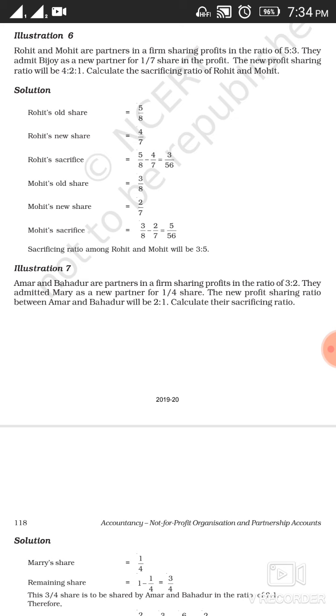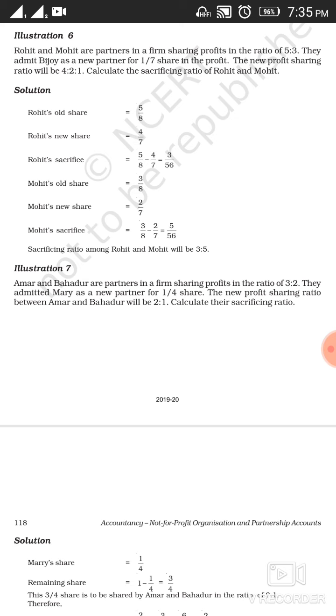In this question you have been given the old ratio 5:3. You have been given the new share between Rohit, Mohit and Bijoy as 4:2:1. And you are required to calculate the sacrificing ratio of Rohit and Mohit. Whenever we are asked to calculate the sacrificing ratio, it will be between the old partners, because the new partner is going to gain the share in the future.